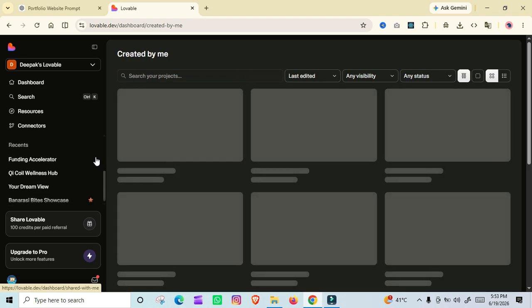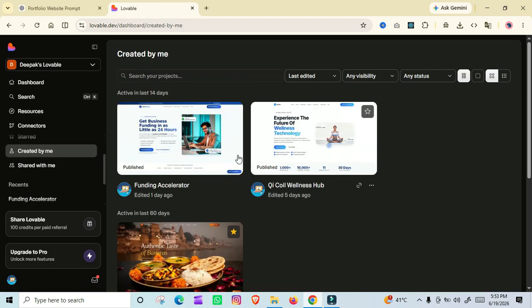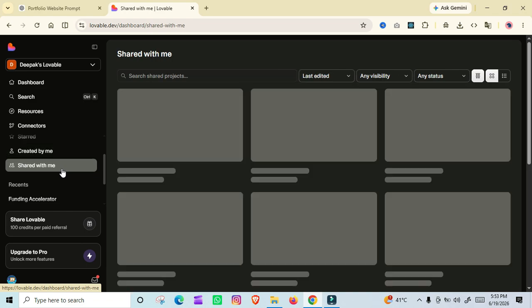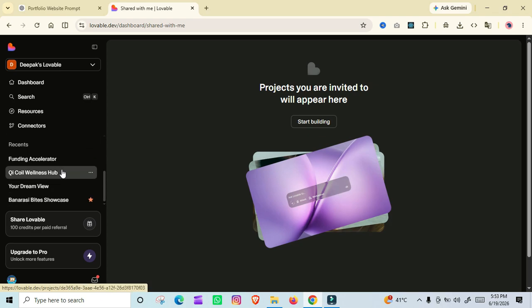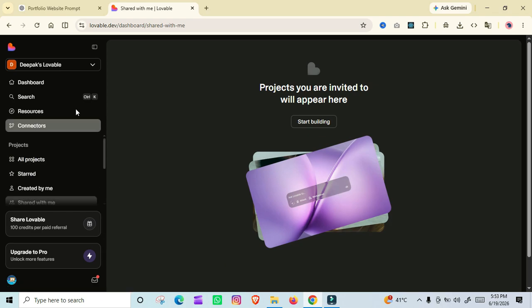Okay, currently you can see 3 projects in my dashboard which I have created, and when you click on shared with me, then you will have all the projects which were shared by someone else with you. Okay, now I think we have explored all the main options here.